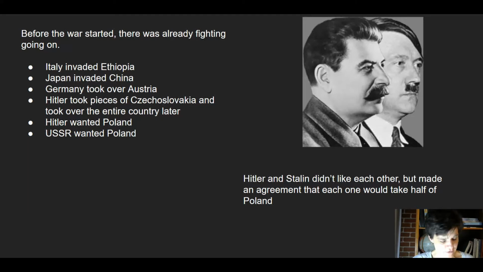But that was not enough for old Mr. Hitler. In March 1939, he took over the entire country. Hitler then wanted to conquer Poland, but the USSR to Poland's east also wanted some of the country. Now, even though Hitler and Stalin didn't really like each other, they did make an agreement. They would each take half of Poland. Americans watched Europe edge closer and closer to another world war. Most Americans hoped that their country would not need to get involved.